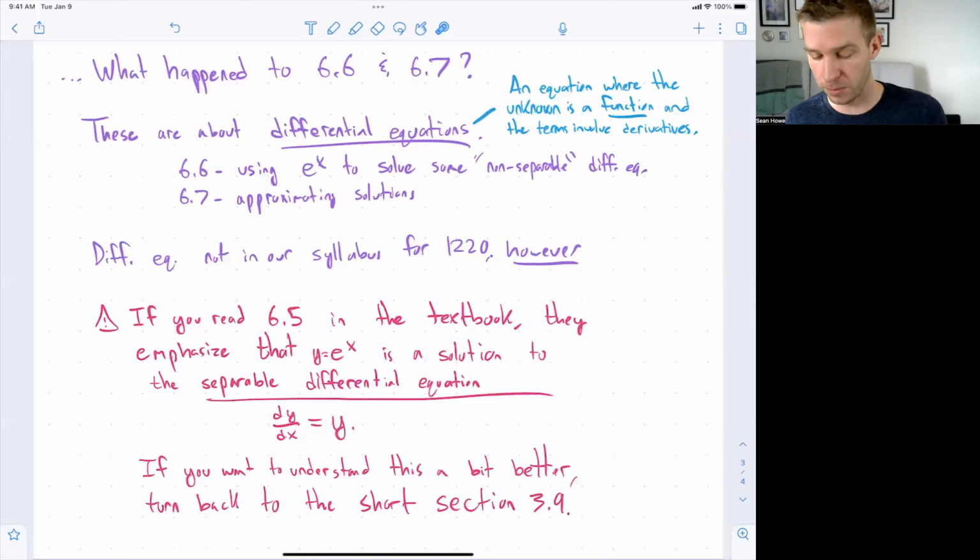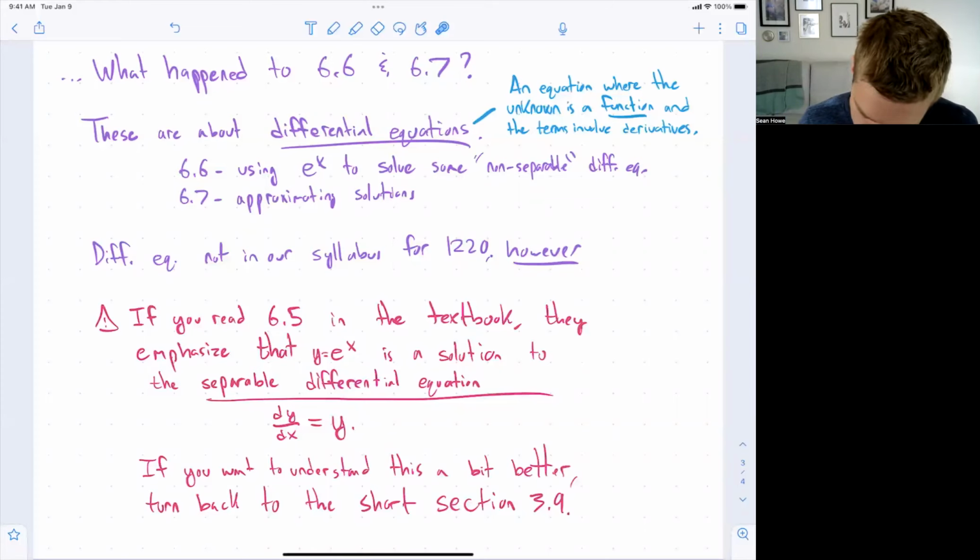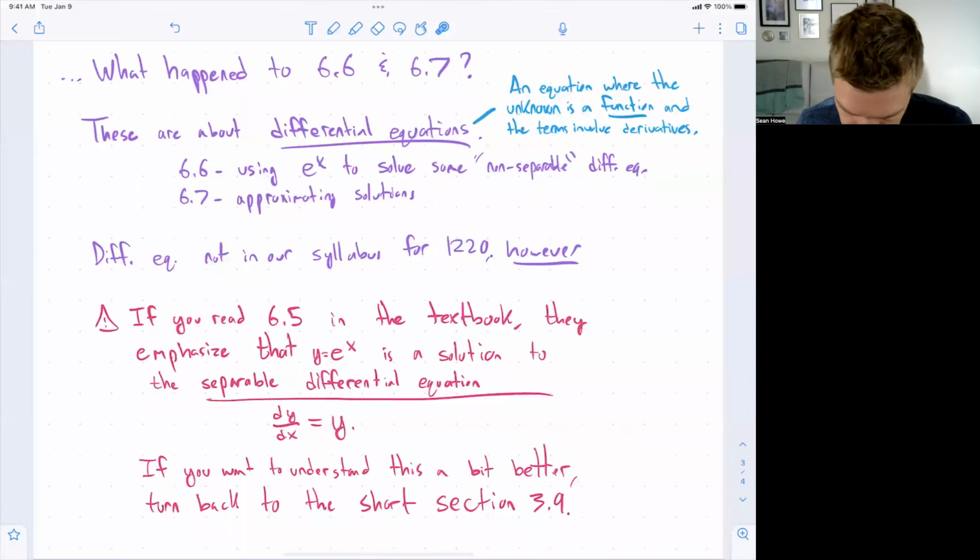But if you're a little bit confused about what they're saying, or if you're just curious to know more about that, you can turn back to the short section 3.9. It's pretty simple. If you read through that, you'll have a better idea of what they're saying here. Again, it's not required. You don't need to understand this point in order to do all the things we're going to do with the stuff from section 6.5. I just pointed it out in case you're curious.